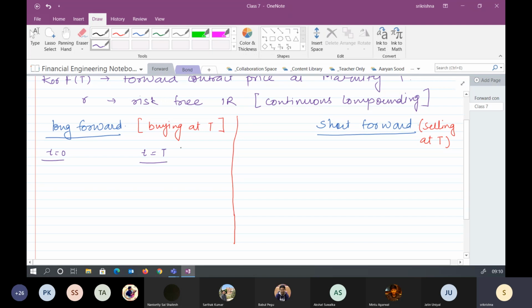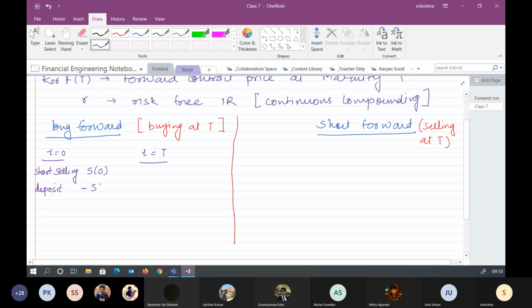For buying at capital T, we need to have some money. So we did the short selling at t is equal to 0 to generate the money. When we did the short selling, we borrowed the asset and sold it. So the cash flow generated would be S0. And we deposit this into the bank.